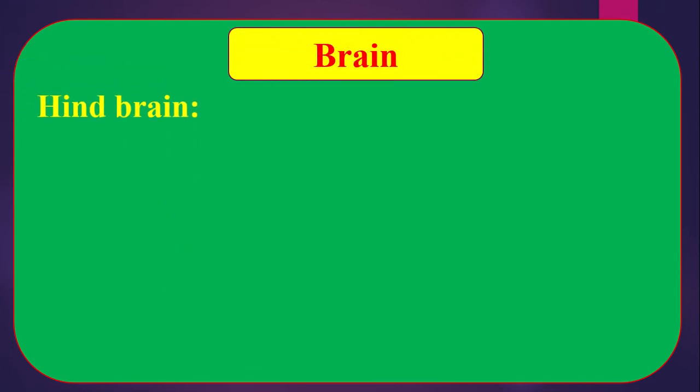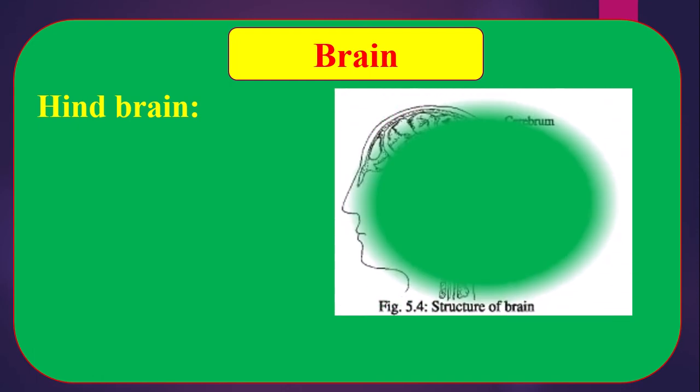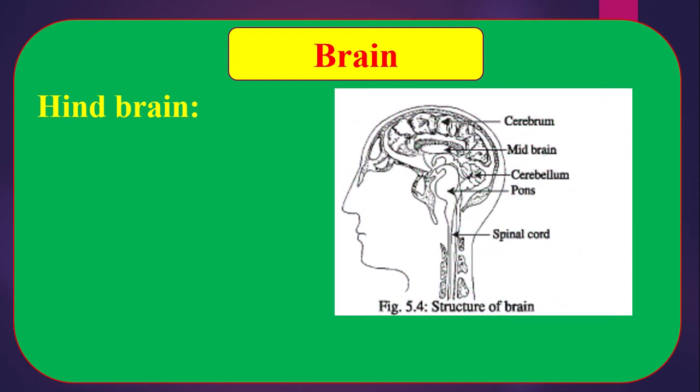Number 3, hindbrain. It is located at the lower back of the cerebrum. It is smaller than cerebrum. The main function, okay, follow the figure. Hindbrain, just beneath the cerebrum, back part of midbrain, that means from here to here before spinal cord. That means midbrain to spinal cord, this region is called hindbrain.